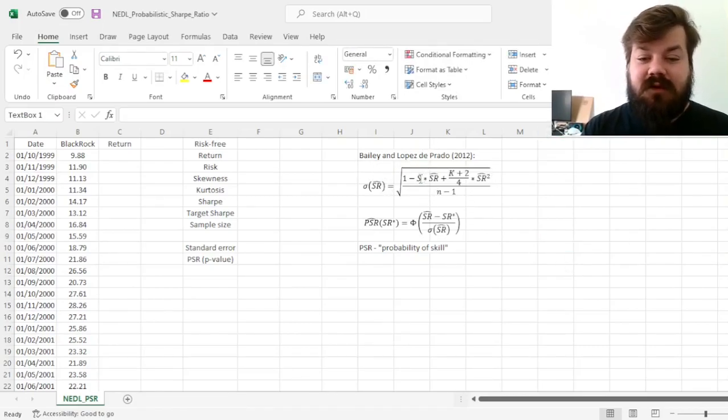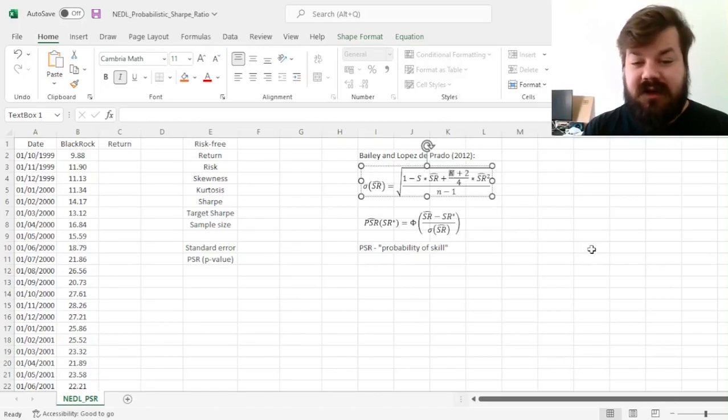And here we have got skewness going into the picture, as well as excess kurtosis, S and K, quite intuitive notations. And we can see that for positive skewness, the standard error of the Sharpe ratio would be smaller, and for negative skewness, this standard error would inflate.